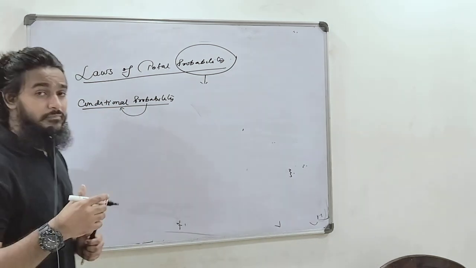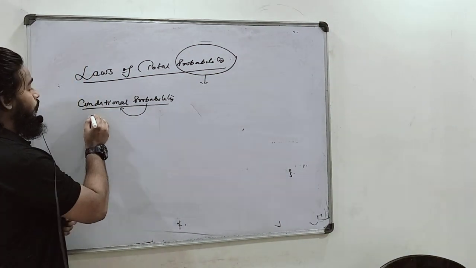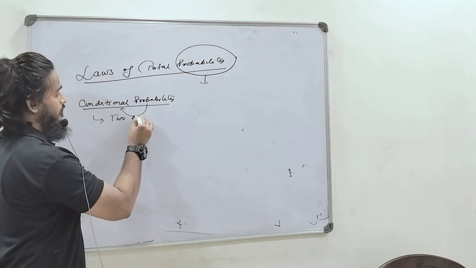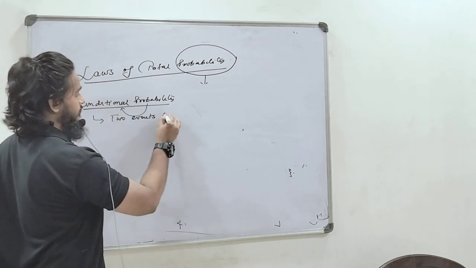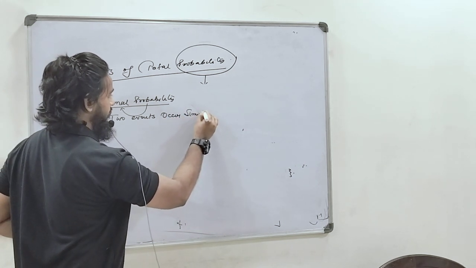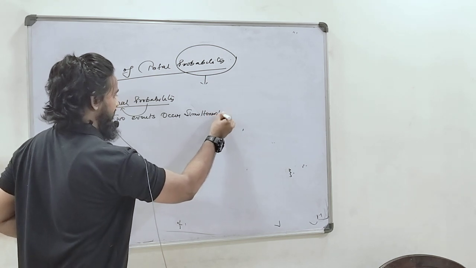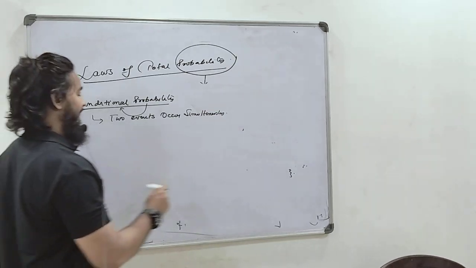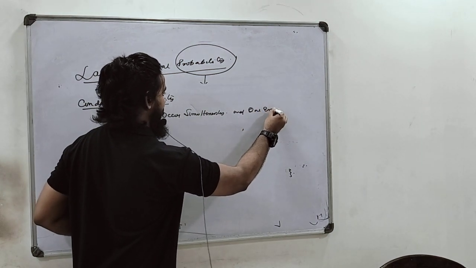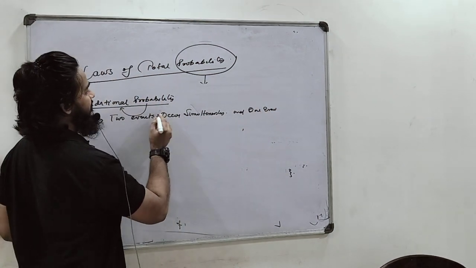Suppose two events occur simultaneously, two events, suppose A and B.